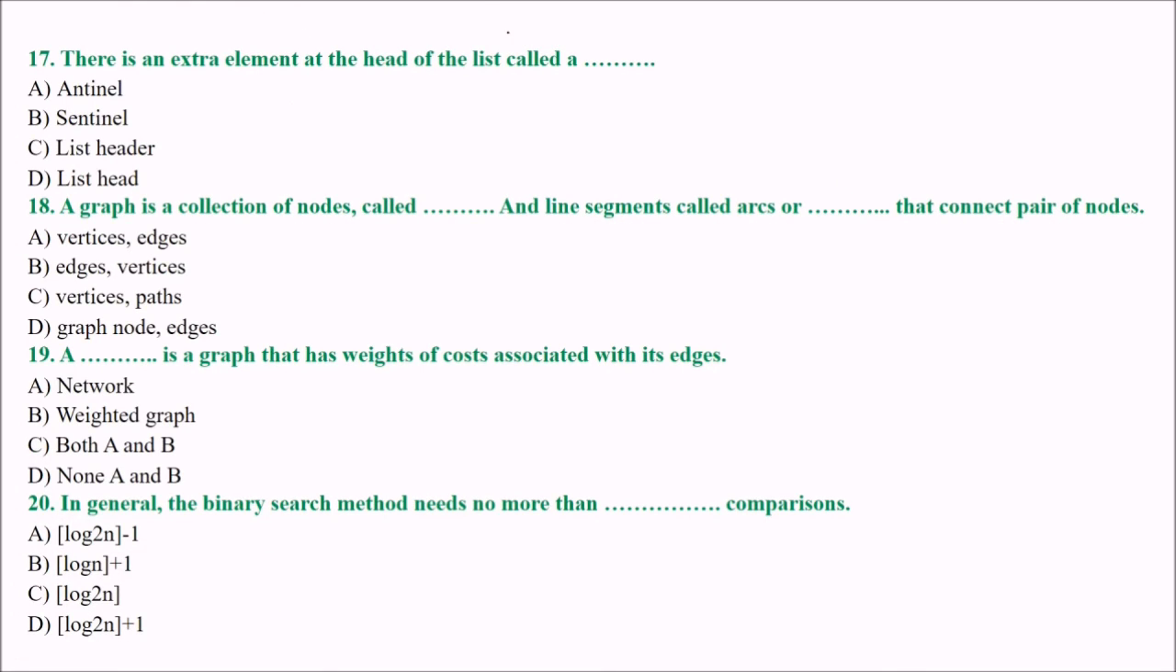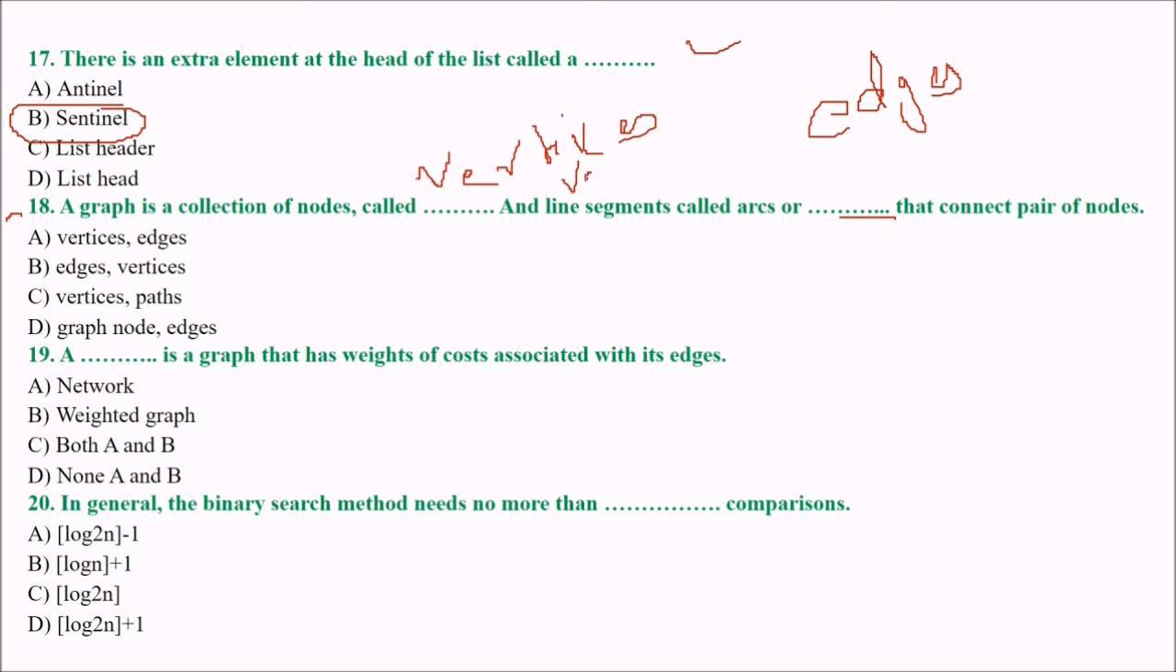There is an extra element at the head of the list, which is called what? The extra element we have learned in the previous discussion. It is sentinel. Sentinel is an extra element at the head of the list. Next is, a graph is a collection of nodes called dash, and line segments called arcs or dash that connect pairs of nodes. So nodes are known as vertices, and the arcs are known as edges. Okay, vertices and edges. So the answer will be A.